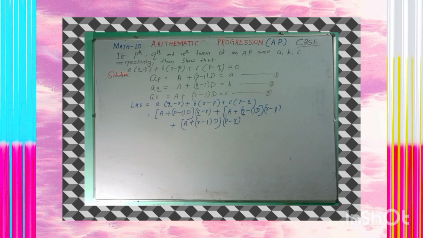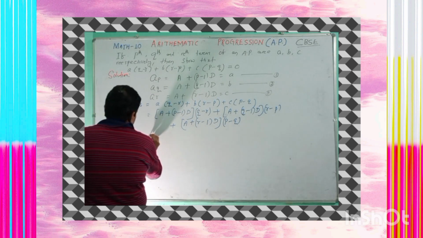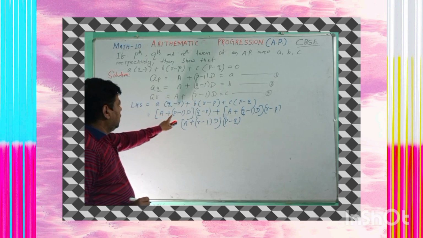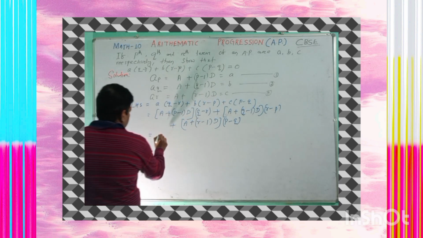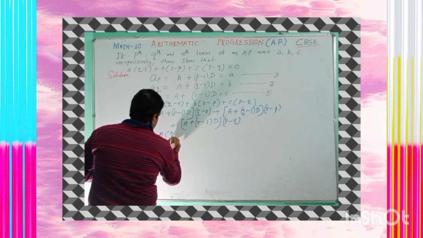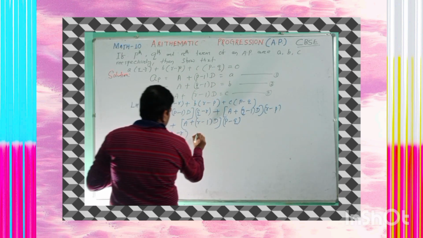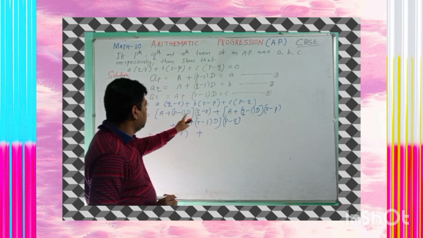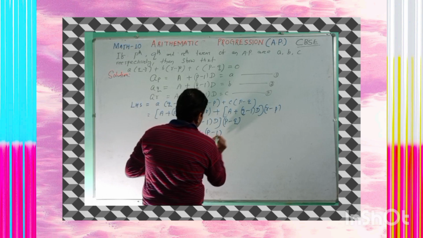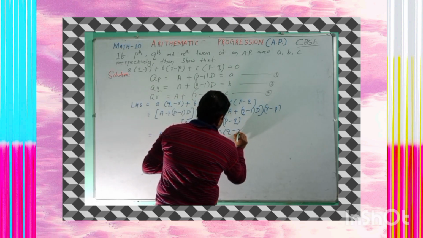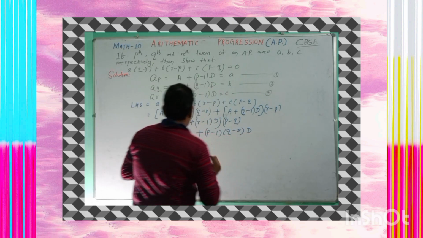You write the expression, then you see, now let us multiply A plus p minus 1 into D with (q minus r). Let us multiply A into (q minus r) plus, now (q minus r) will be multiplied with (p minus 1) into D. Understand?